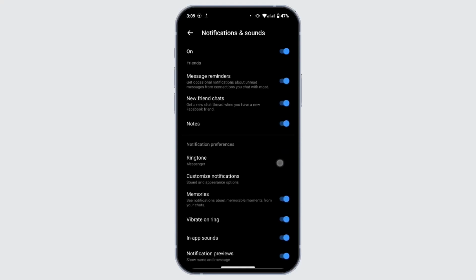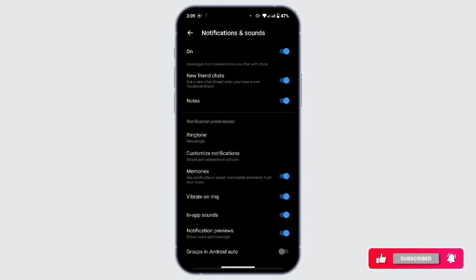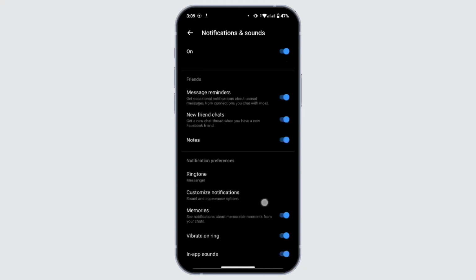And scroll down a bit, there you'll have a ringtone option. Tap on it, and here make sure that you have one of the ringtones selected. You can go back once again and check all of the settings right here and make sure that you have turned on all the notifications.